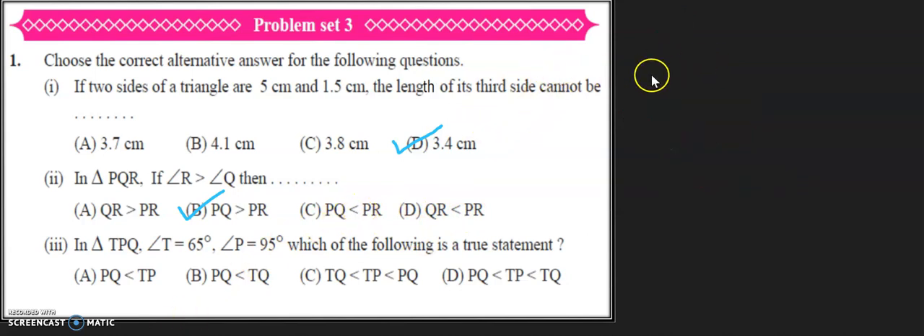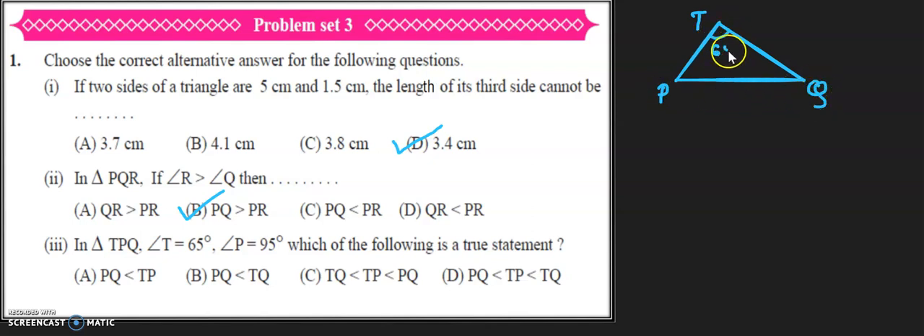In the next question, we have in triangle TPQ, angle T is 65 degrees, angle P is 95 degrees. Which of the following statements is a true statement? So let's have the triangle here. We have triangle T, P and Q. Now here T is 65 degrees and angle P is 95 degrees.